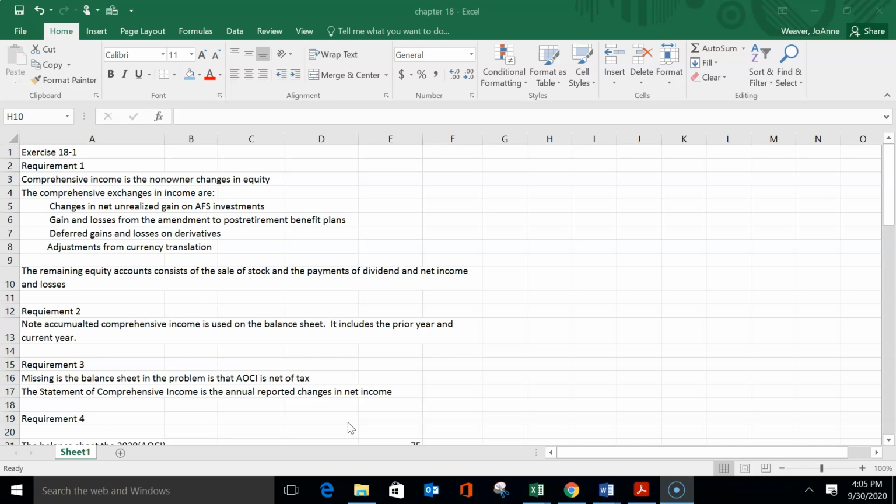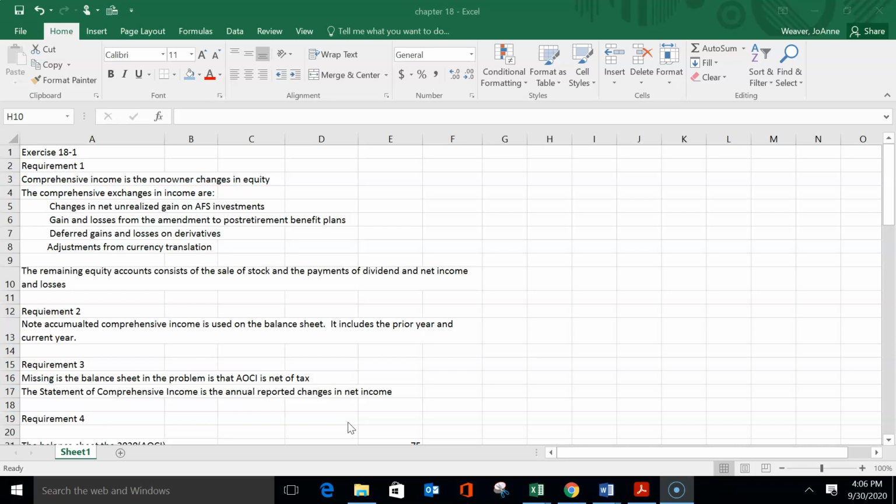And they give us the statement of comprehensive income, and that's the income statement extended, where we start at net income, and they give us the net income for 3 years. And they then detail out the other comprehensive income amounts. And the first is a $34 million net unrealized gain on available for sale investments, net of tax.